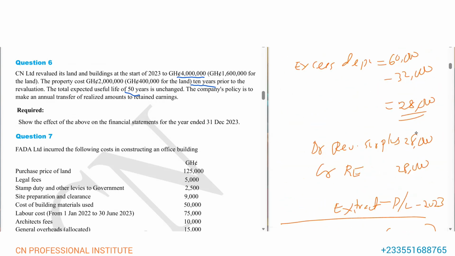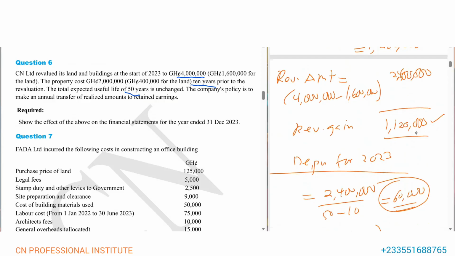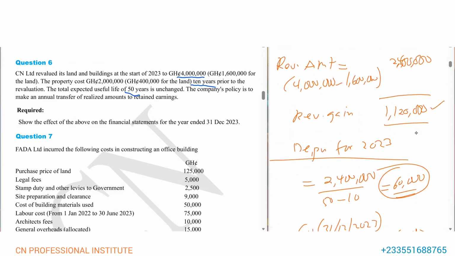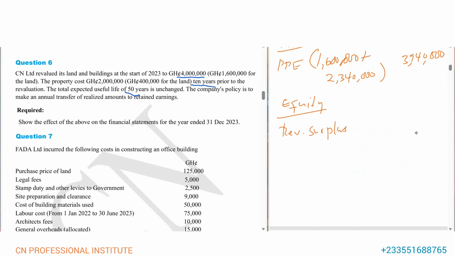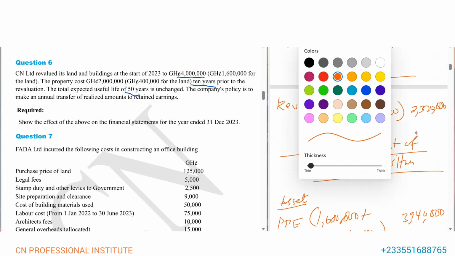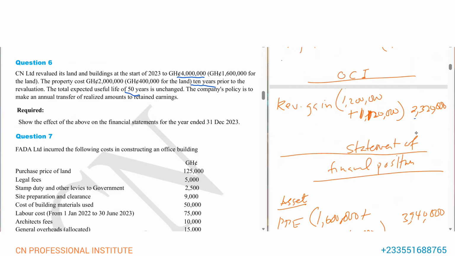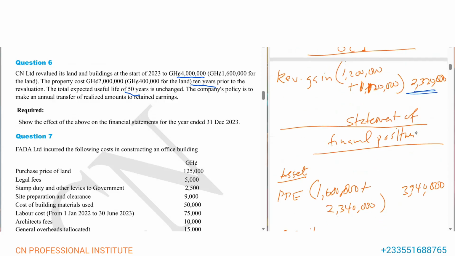We had a revaluation gain, we had a gain here for land and building. So that's what we have in OCI here. This is the total revaluation. But we have to less the transfer.